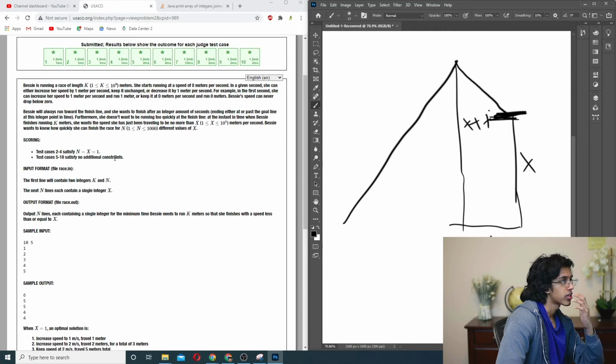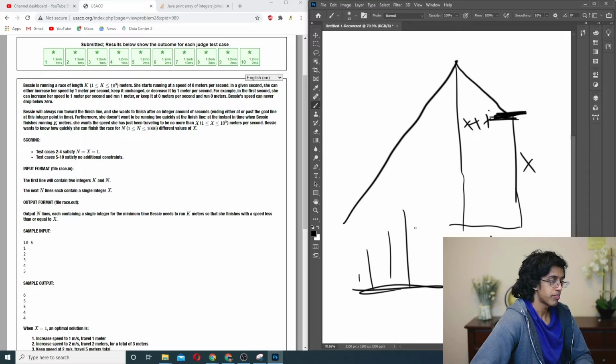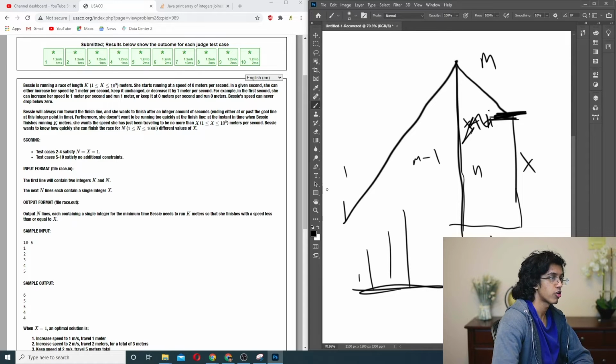So how long is total t? What's k? Oh, so you don't know what your total t is. You only know what your area is. Well, okay, so basically the distance you go is 1 plus 2 plus 3 plus 4, and then you want to go down again so that you end up at x. Why don't we just call the max that you have m, and so this is going to be m plus m minus 1 all the way down to 1. You start at how fast? Oh, you start at 0.